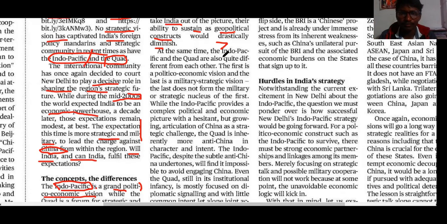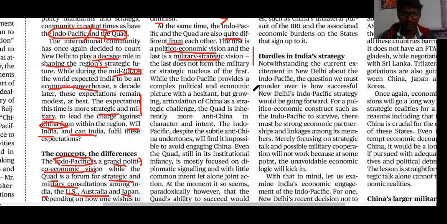At the same time, Indo-Pacific and Quad are quite different from each other. How are they quite different? The first is a politico-economic vision, which we discussed earlier. The second is a military strategic vision. That is the only basic difference involved in this.